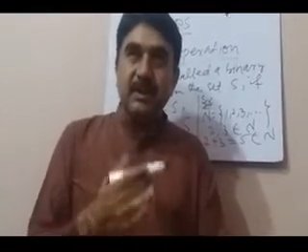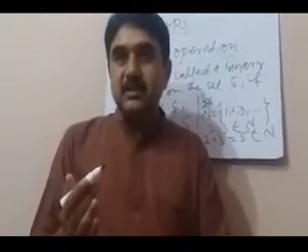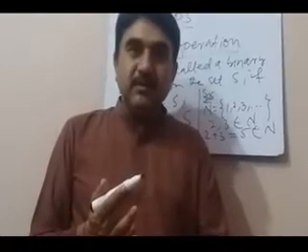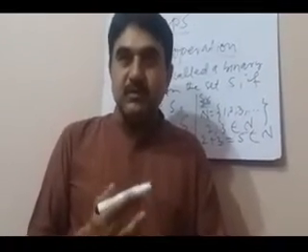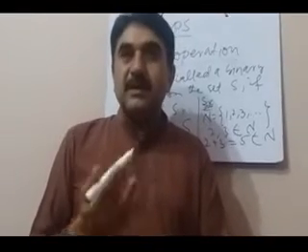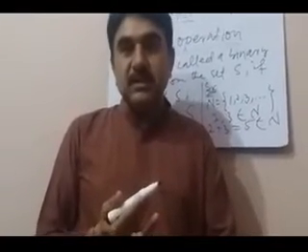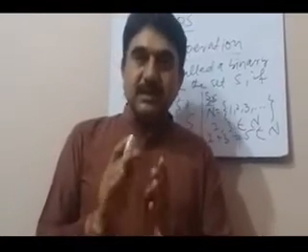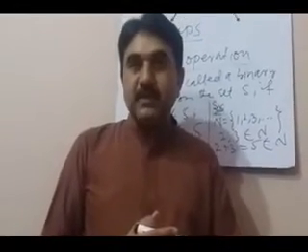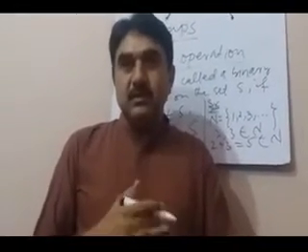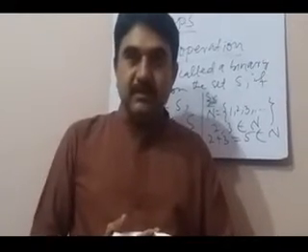When we multiply 3 and 5 with each other, the result will be 15, because 3 into 5 equals 15. So multiplication is also a binary operation on the set of natural numbers. I hope that this concept is very much clear to you.